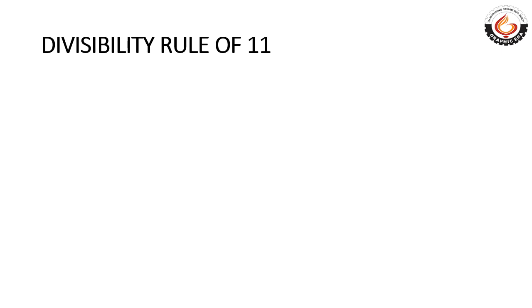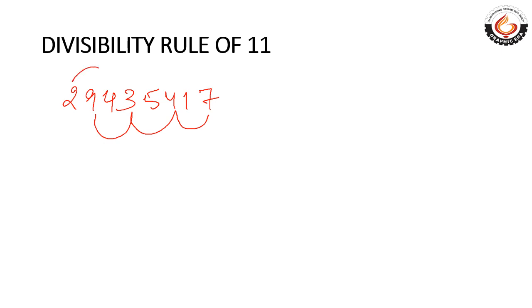For an example, let's take this example. I guess the string is long enough. Now the odd digits will be 7, 4, 3 and 9. Even digits will be 2, 4, 5, and this one. The sum of the even digits will be 1 plus 5, 6 plus 4, 10 and 2, 12, and the sum of odd digits will be 7, 4, 11 and 3, 14 and 9, 23.